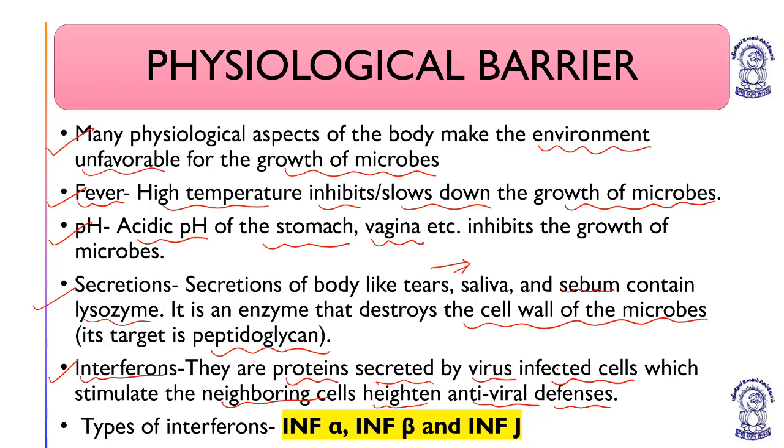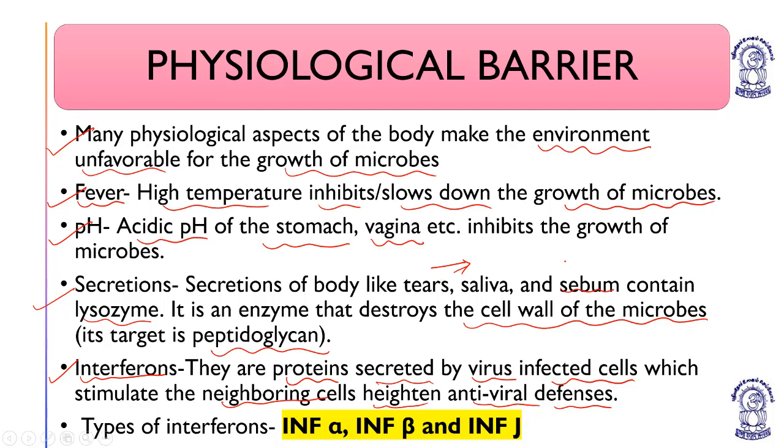They degrade the viral genome, cutting or destroying it, so that the viral genome cannot become part of the normal eukaryotic genetic material. That is why these are known as interferons: they interfere with the replication of the viral genome in the host. Types of interferons are IFN alpha, IFN beta, and IFN gamma.